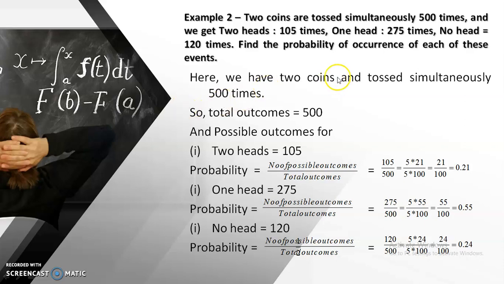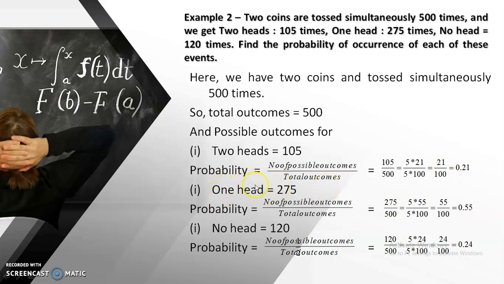Here we have 2 coins tossed simultaneously 500 times, means total outcomes 500, and possible outcome for 2 heads equals 105. So probability equals 105 divided by 500. 5 21s are 105 and 5 100s are 500, equals 21 divided by 100 because 5 cut. So 21 divided by 100 equals 0.21.